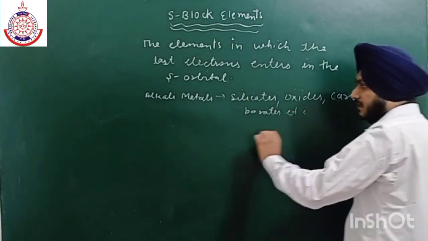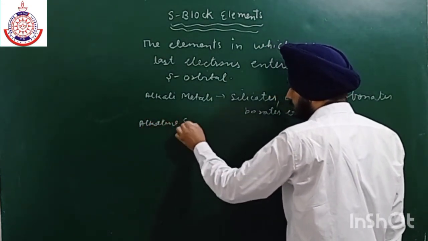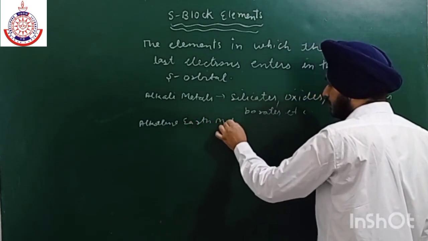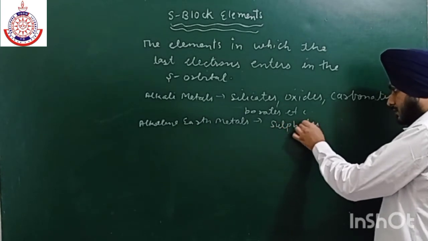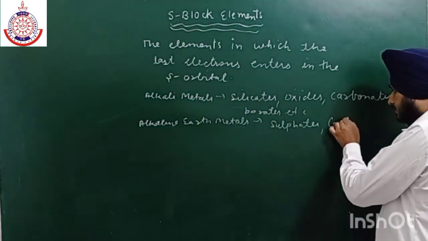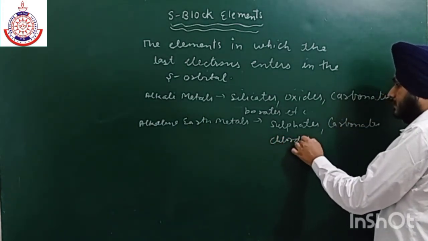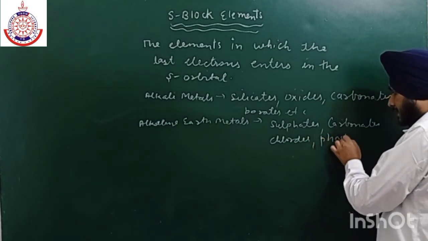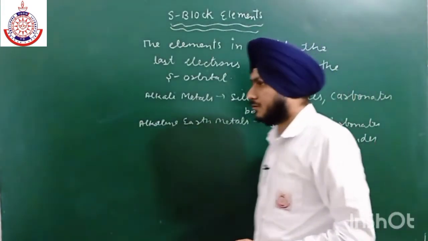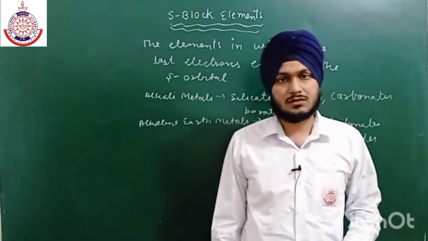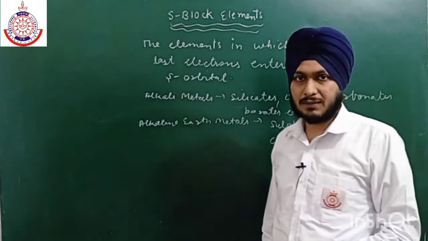Similarly, alkaline earth metals are also present as oxides, sulfates, carbonates, chlorides, and phosphides, etc.